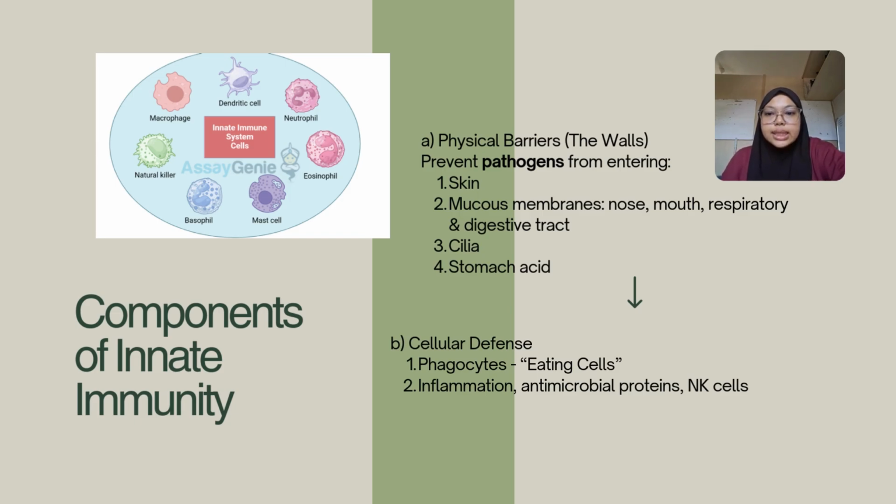For my second point is the components of innate immunity. What are the components of innate immunity? The first one is the physical barriers, the walls, which prevent pathogens from entering, such as skin, mucous membranes, and cilia, also stomach acid. The second one is cellular defense, which is we have phagocytes. We call them eating cells. And the others are inflammation, antimicrobial proteins, and NK cells, natural killer cells.